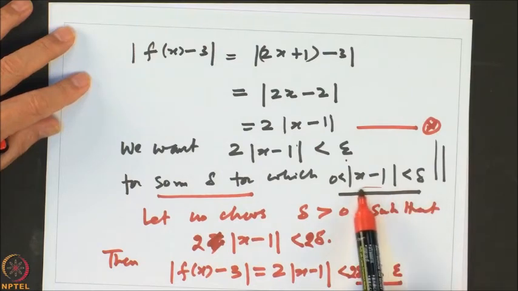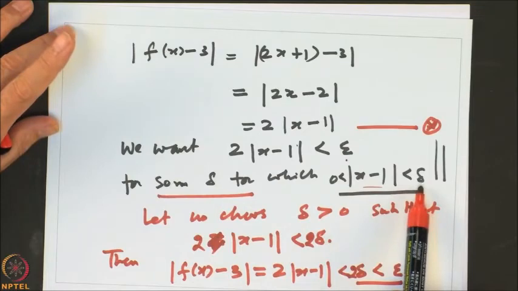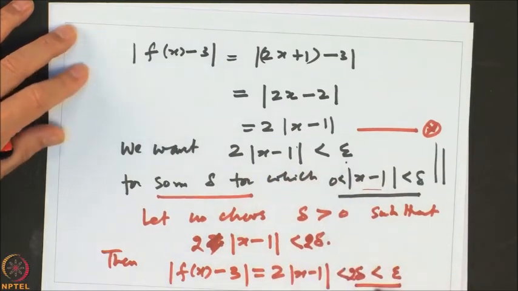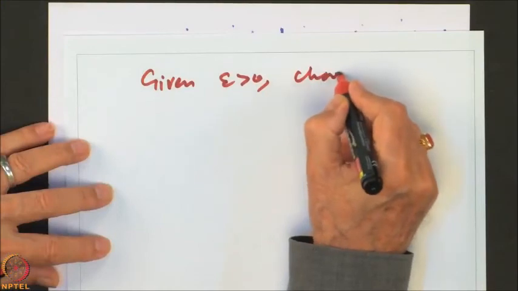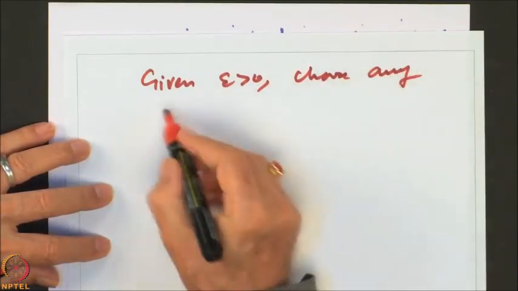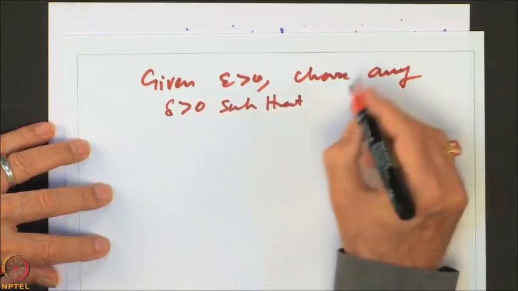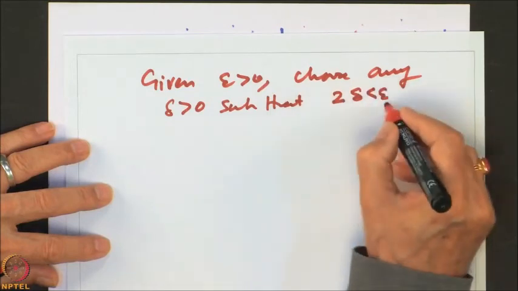Because x minus 1 is going to be less than delta, our delta is going to be such that this is true. So, this quantity is going to be less than 2 delta. So, 2 delta should be less than epsilon. So, the claim is: given epsilon bigger than 0, choose any delta such that 2 delta is less than epsilon.